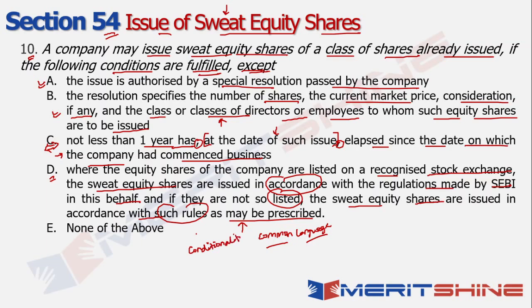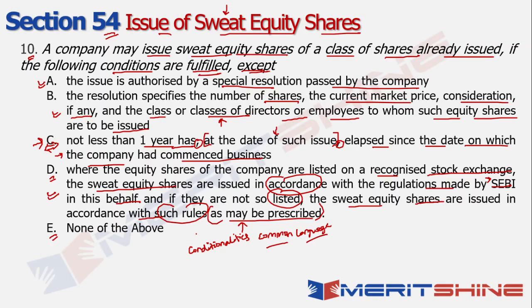Now what those conditionalities are will be possible for you to understand when you click on this as may be prescribed in the Companies Act itself, right? But what I understand is whenever it is talking about in compliance with SEBI, in compliance with such rules and regulations, the chances of such an option getting wrong is fairly less. So ideally option D is also correct. Now either option E is my correct answer or option C, right?